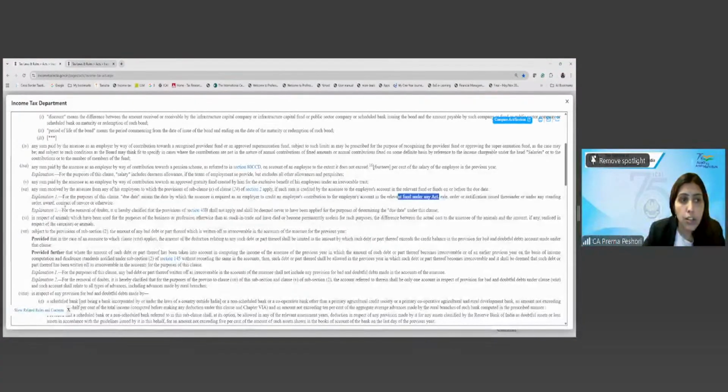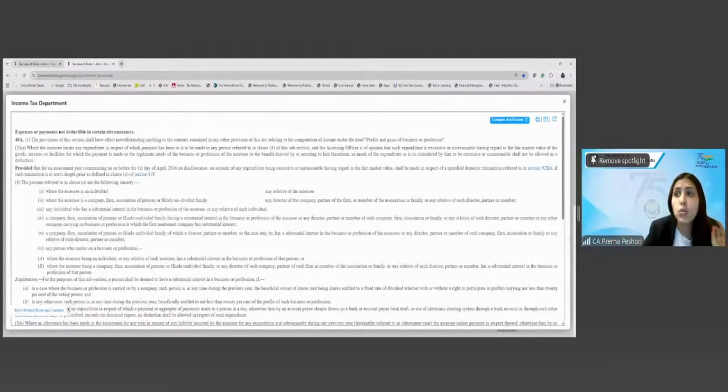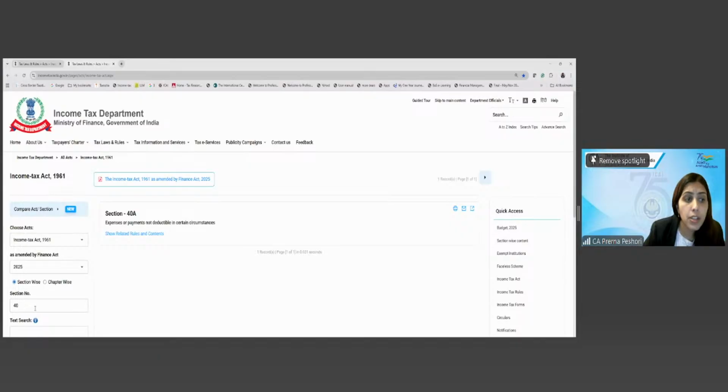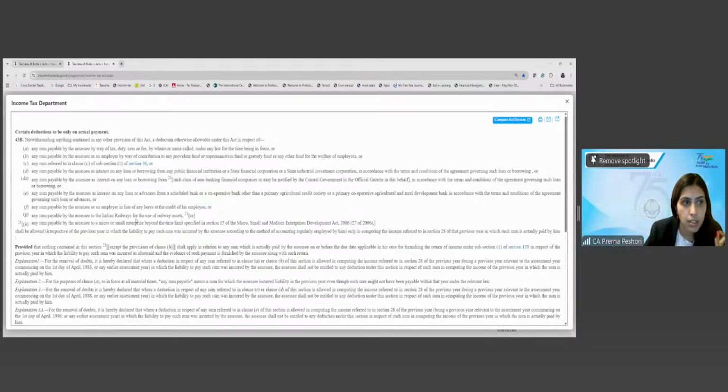So we are done with 5A. Here the explanation is also specifically now providing for the removal of doubts. It is hereby clarified that the provisions of 43B shall not apply for the purpose of determining the due date under this clause. Because in the past, many Supreme Court judgments had held that the due date here can also be meant as due date of filing the return of income. So here 43B is only applicable for the employer's contribution. For the employee's contribution, the due date will not be considered. Clear?